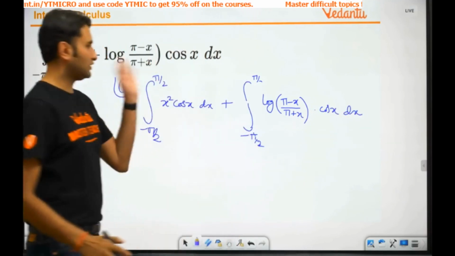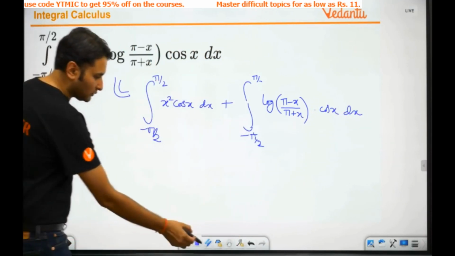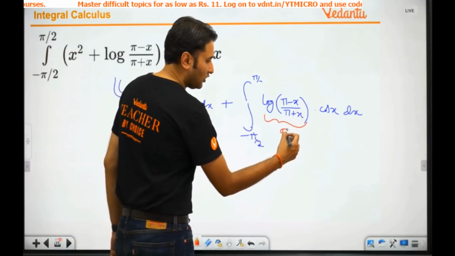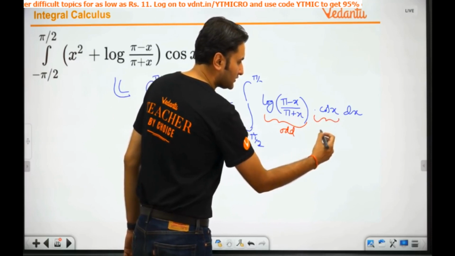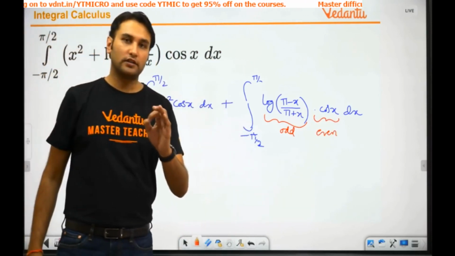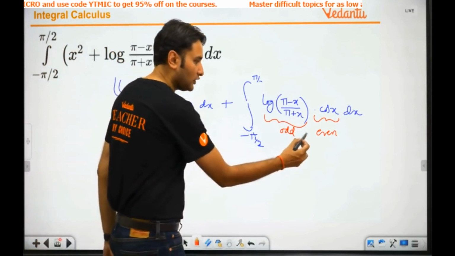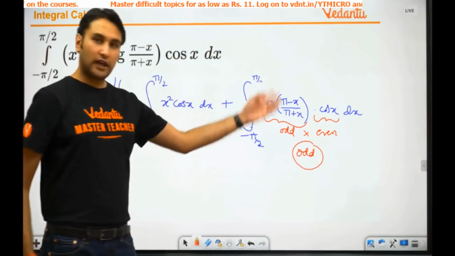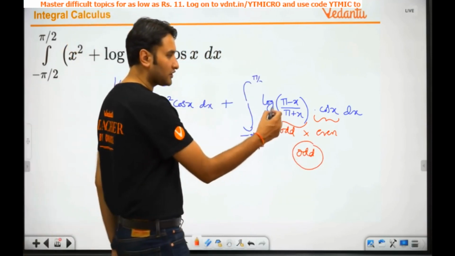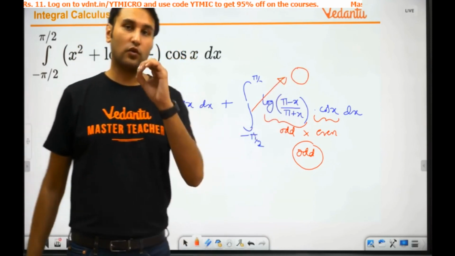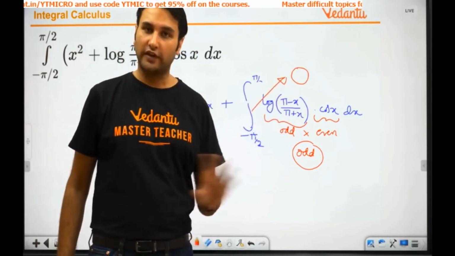Agree? Now listen to me very carefully here. This is odd, this is even. Always remember, even into odd is odd function, and odd into even function is always odd. So this entire function is odd. If this entire function is odd, its integration will be 0. ये तो गया. This integration went away.